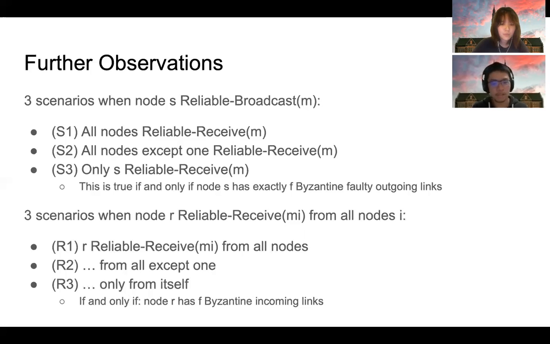The second scenario, R2, is that node R receives from all nodes except for one node. And the third scenario, R3, is that R can only reliably receive a non-empty message from itself. Again, scenario R3 occurs on R if and only if R has exactly f faulty incoming links.